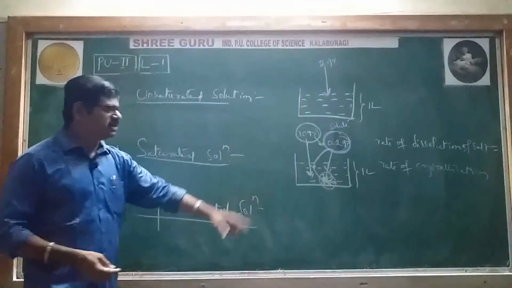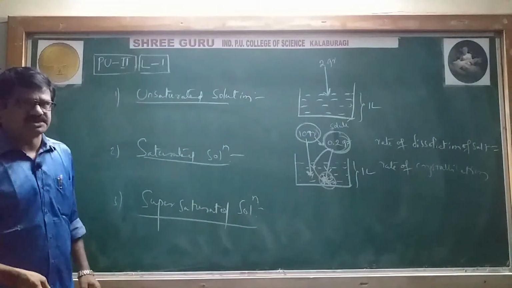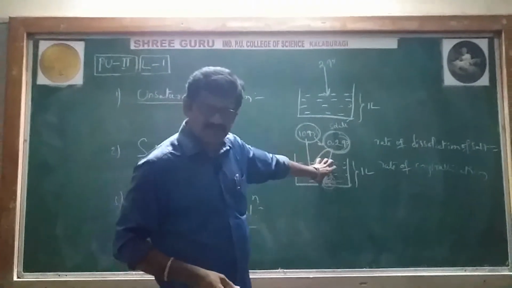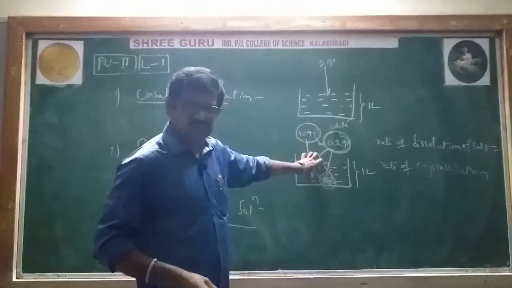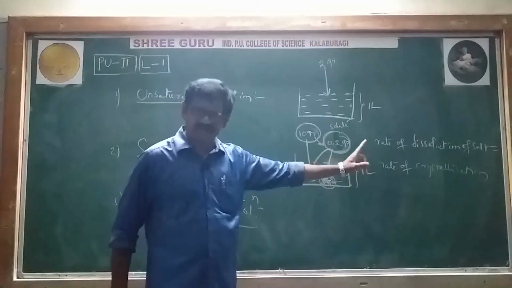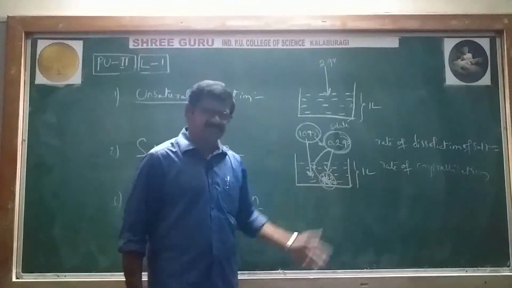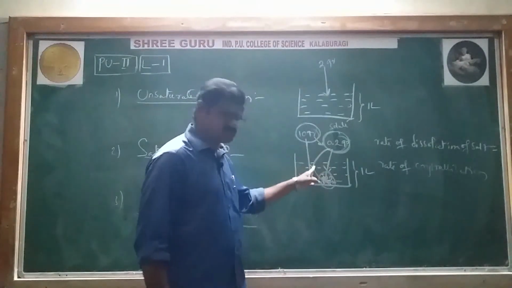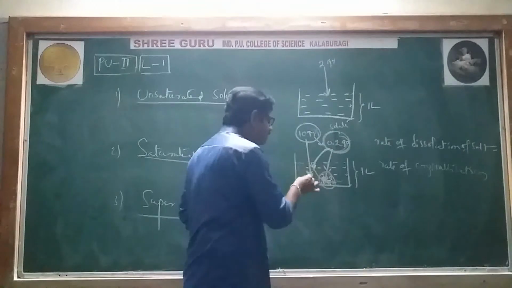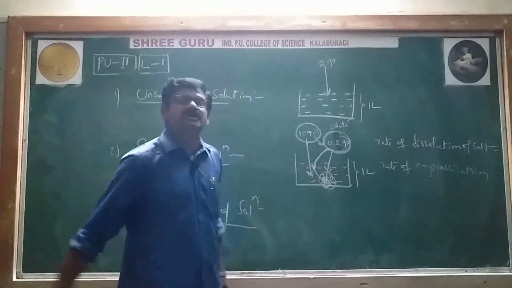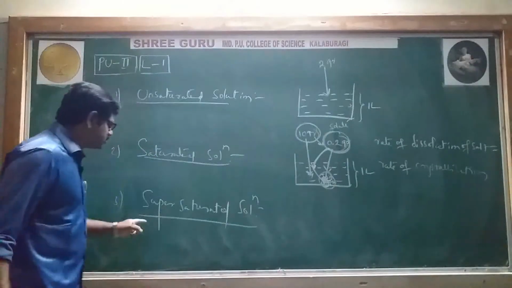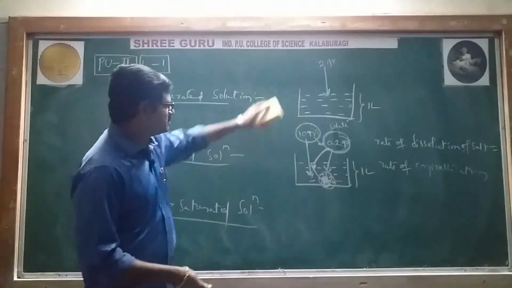Now we will go to the supersaturated solution. Once again, remember, dynamic equilibrium exists in a saturated solution only. That's why we have used the words dynamic equilibrium existing between the rate of dissolution and the rate of crystallization. Whatever amount dissolves, the same amount will be crystallizing. Okay, right. Now we will go to the supersaturated solution.